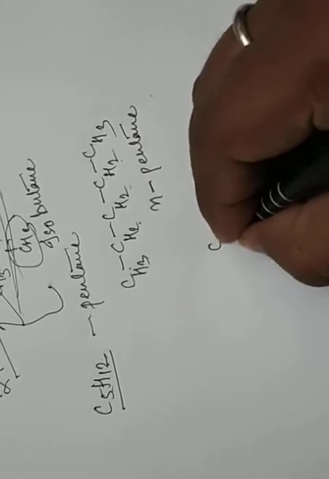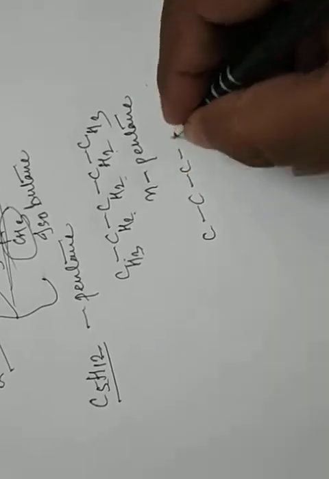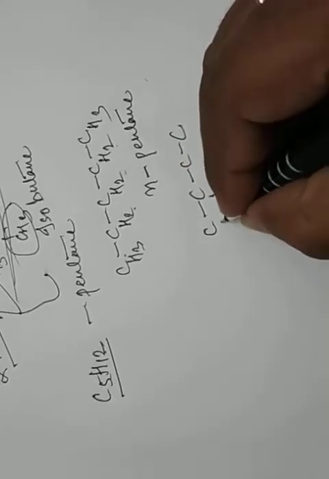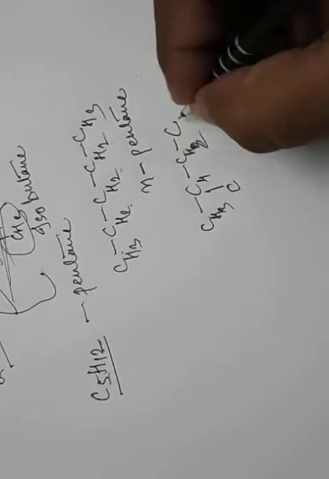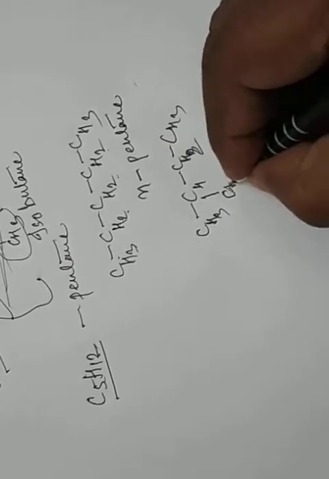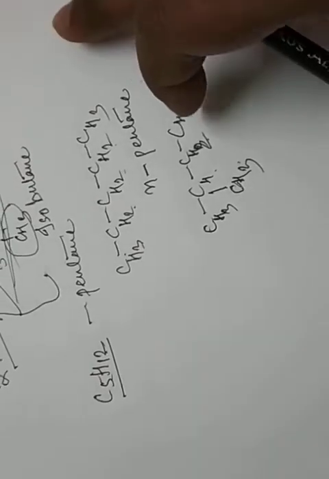Now the next structure. C, C, C and C, and there is also a C. CH3, CH, CH2, CH3 and there is also a CH3. Count 1, 2, 3, 4, 5 carbon, and 12 hydrogen.